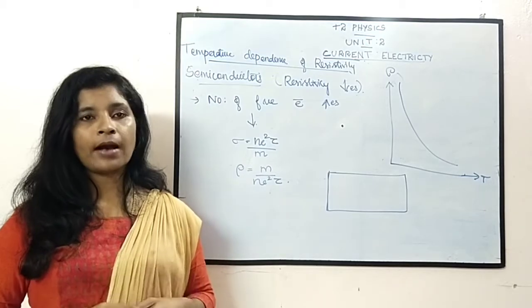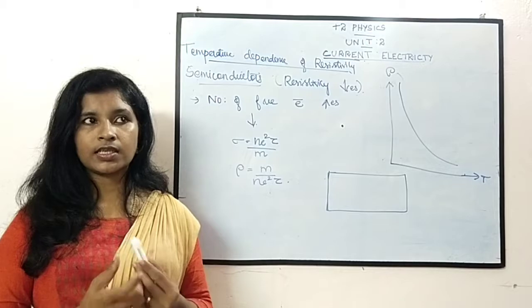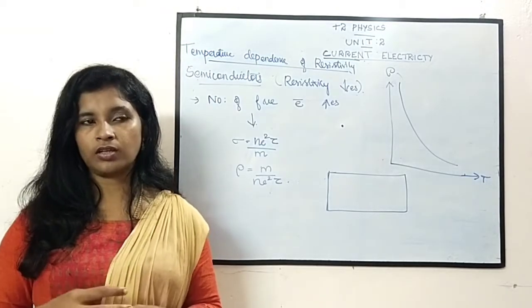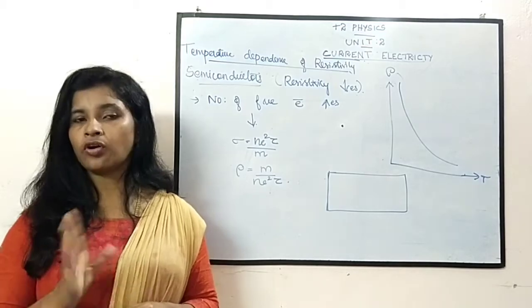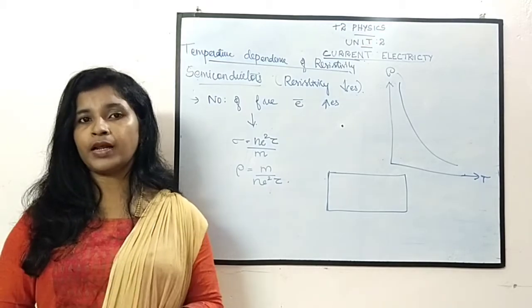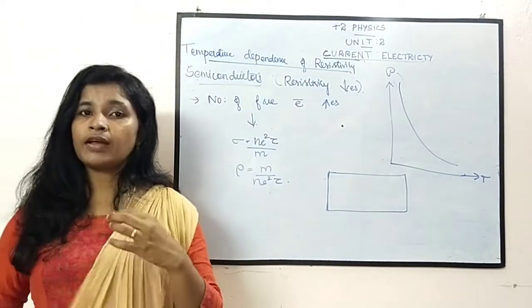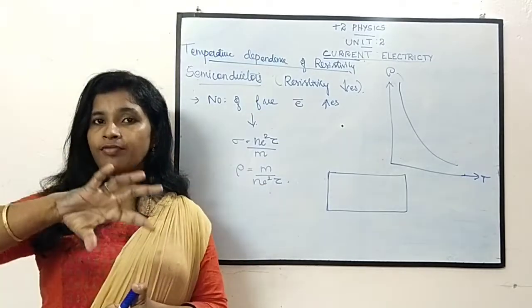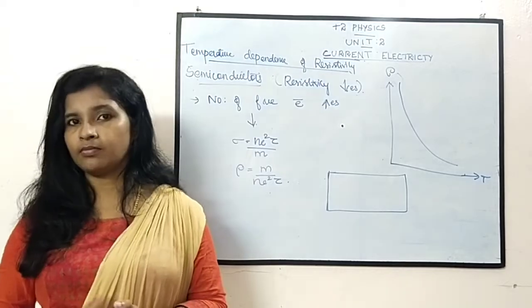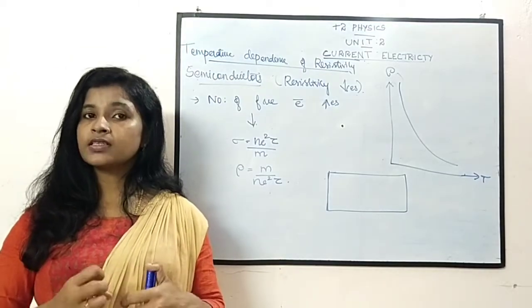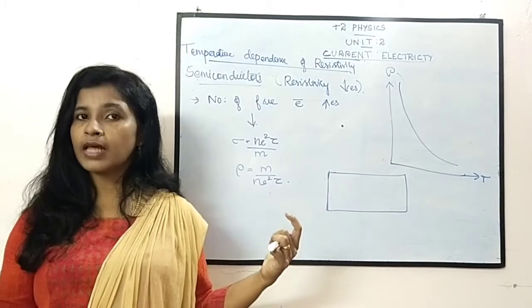When we heat semiconductors, such as silicon, germanium and many others, we know that whenever we apply temperature, free electrons will eject out from the atom. So here also, when we apply temperature, the electrons will start to eject out from the atoms.